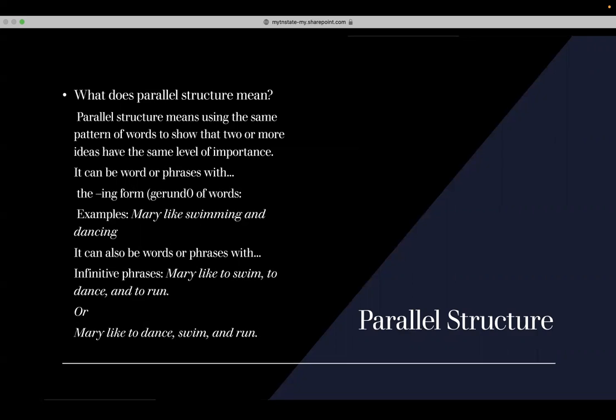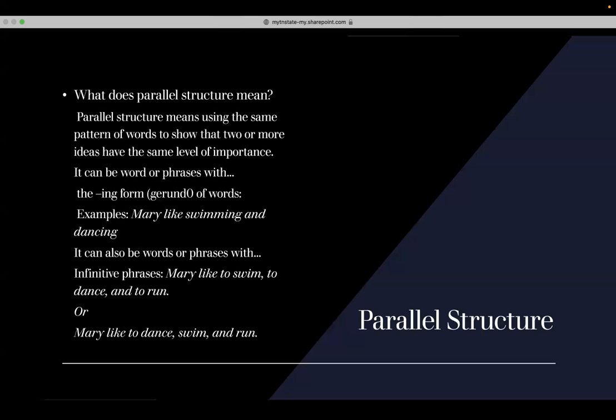This is very common to be used in a lot of texts or sentence when you're describing someone or your own things that you have interest in. The example that we're going to talk about is Mary likes swimming and dancing. Here, as you can see, the word swimming is joined by an ing, and so is the word dancing.